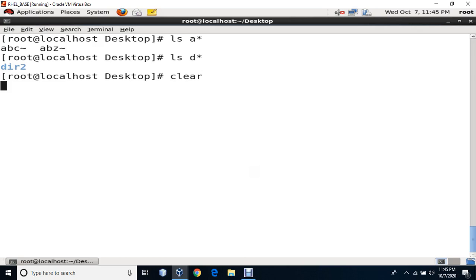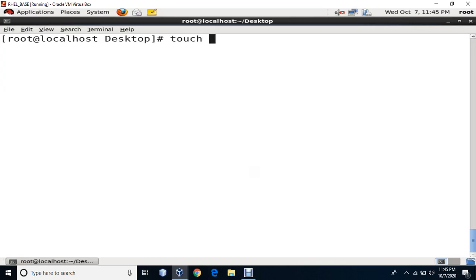Now we'll just clear the screen, and I'm going to show you the next command, which is the touch command. Touch command is there to create the empty file, or it just creates the files, it doesn't open that file. So say I want to create this file, my file. So I just say touch my file, so it is going to create it. I'll say ls and see it.